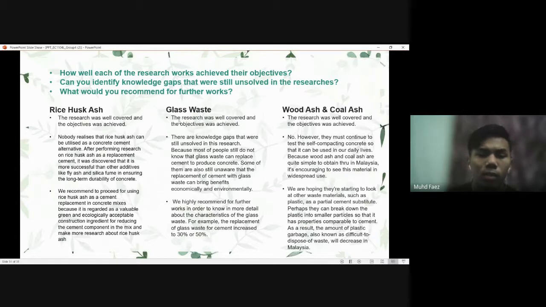Lastly, for the wood ash and coal ash, we are hoping they start to look at other waste materials such as plastic as a partial cement substitute. Perhaps they can break down the plastic into smaller particles so that it has properties comparable to cement. As a result, the amount of plastic garbage, also known as difficult-to-dispose waste, will decrease in Malaysia. Next.